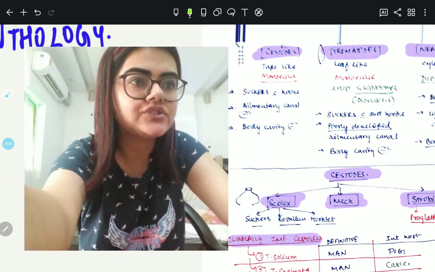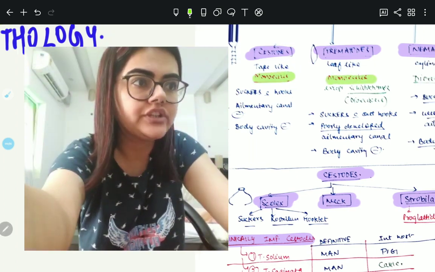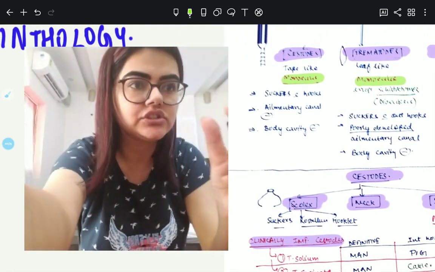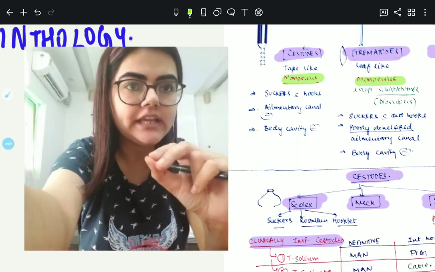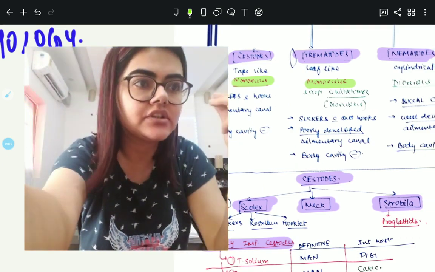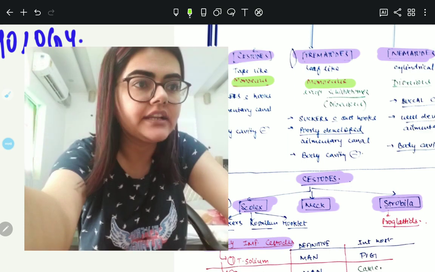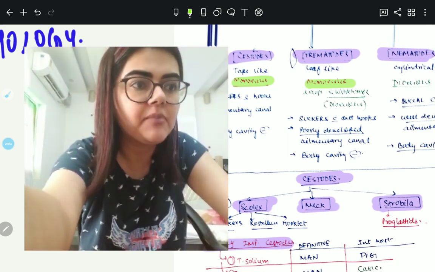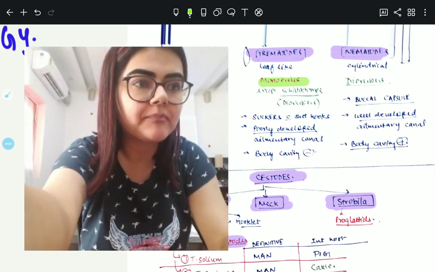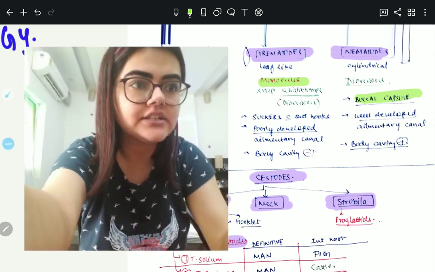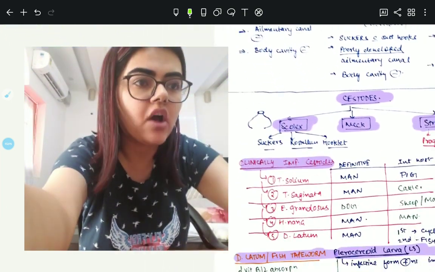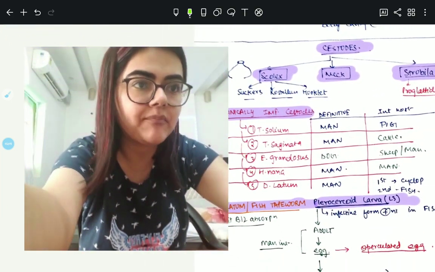You need to remember the cestodes as well as the trematodes are monoecious while the nematodes are dioecious. The cestodes have suckers with hooks, and the alimentary canal as well as the body cavity are absent in cestodes. In trematodes, we have suckers without hooks and a poorly developed alimentary canal; the body cavity is absent. In nematodes, the sexes are separate, the buccal capsule is there instead of suckers and hooks, a well developed alimentary canal is there and the body cavity is present. Now let's talk about the cestodes, your tapeworms, in detail.